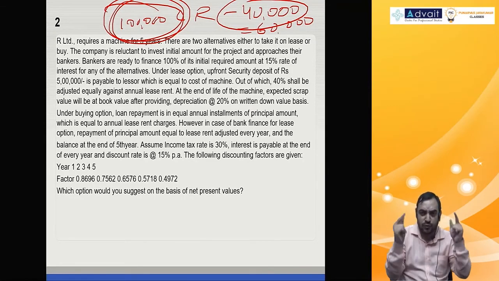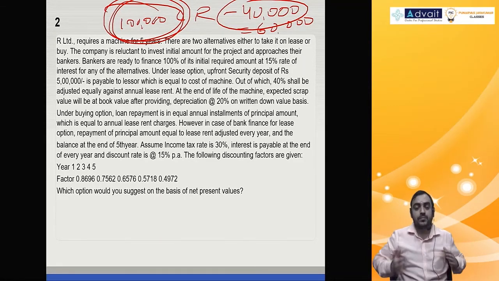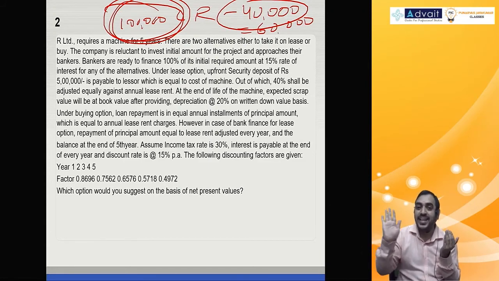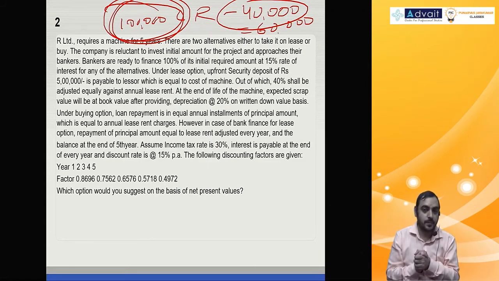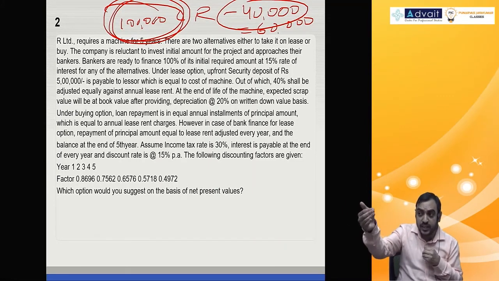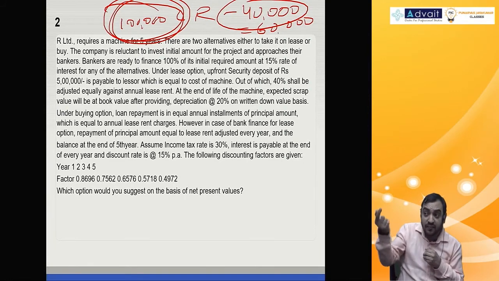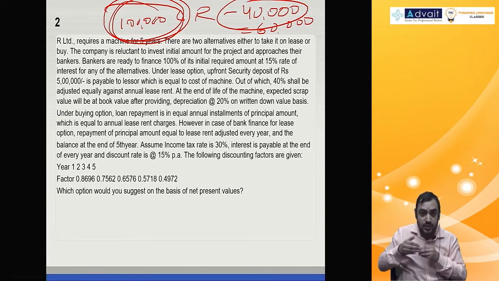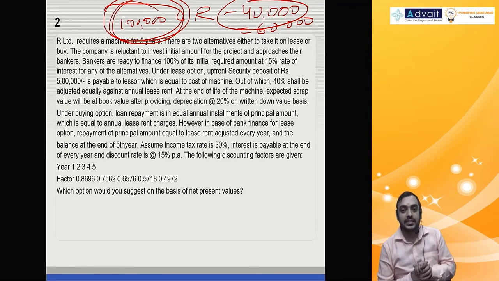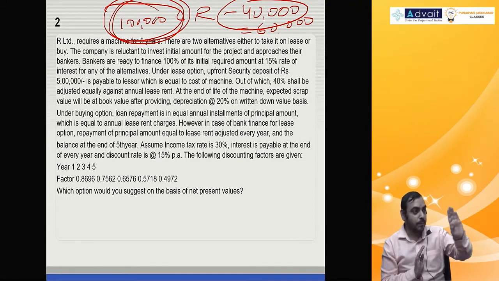Very simple. Focus, concentrate. I'm a lessee. I receive 5 lakh from the bank, and I give it to the lessor as deposit. 5 lakh comes, 5 lakh goes. I receive 40,000 from the lessor by way of reduction in lease rental every year. That means I'm receiving 40,000. I will pay 40,000 to the lessor. I receive 40,000, pay 40,000.